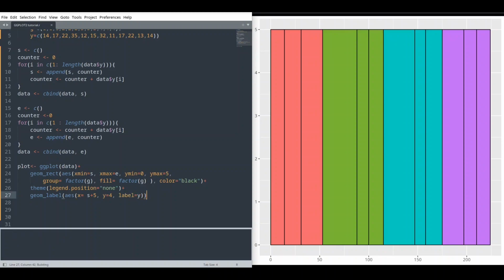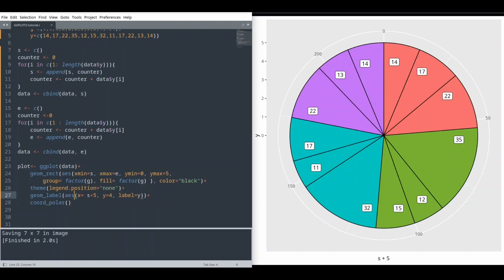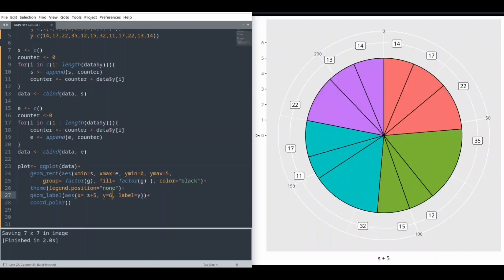Let's see what we have now. And finally let's create our radial plot with coord_polar. Run it. Let's set it to 6. Okay, this looks nice.